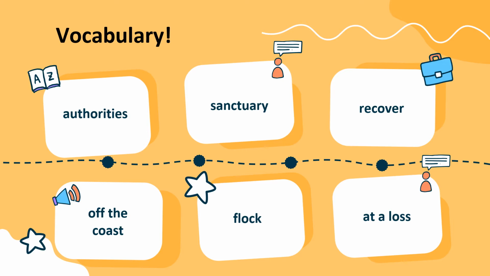Very simple vocabulary, right? What I want you to do is write down this vocabulary in your English notebook and find the meaning of each and every word listed here. I will check the answer in the next class, okay?